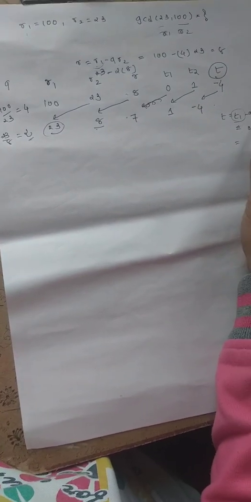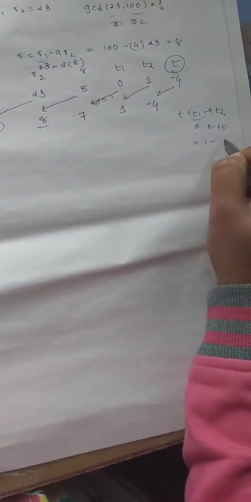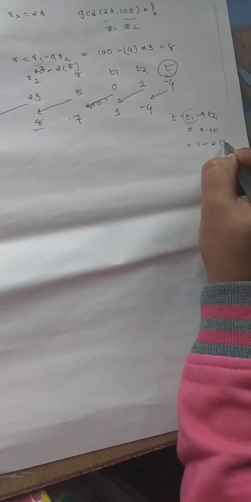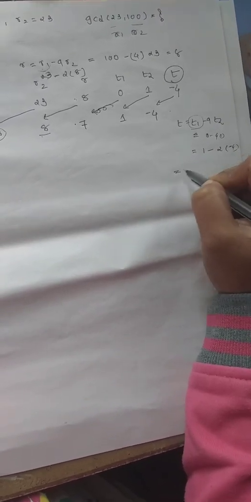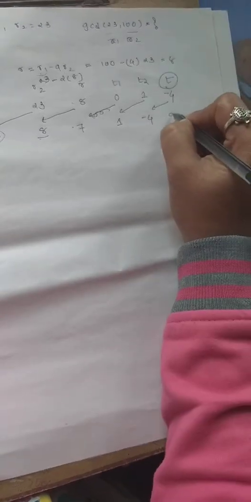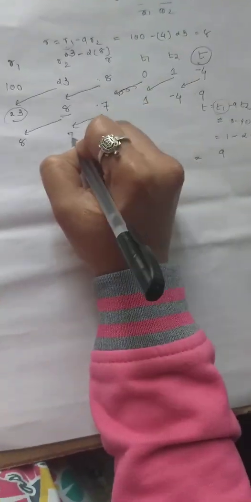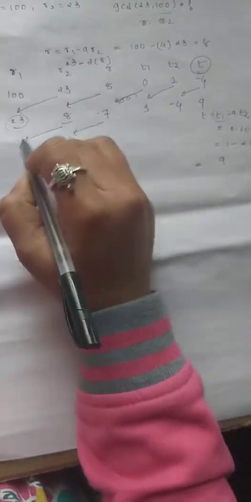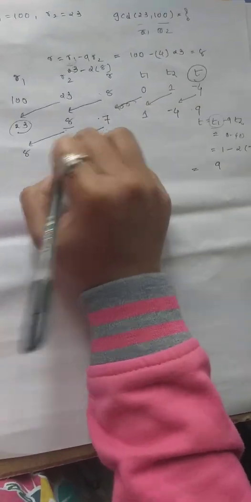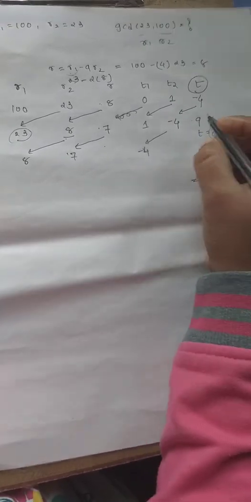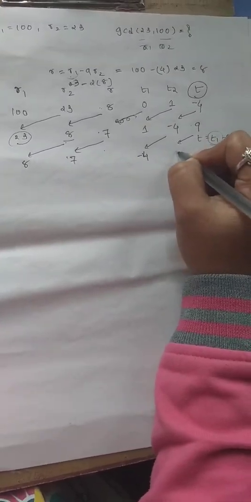And the same for T. T1 minus Q times T2. T1 is 1, Q is 2 and T2 is minus 4. So we get 9. Then the replacement, same: R1 is replaced by R2 and R2 is replaced by R. And T1 is replaced by T2 and T2 is replaced by T.